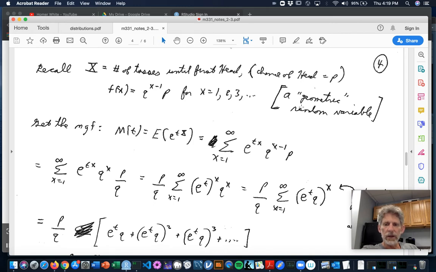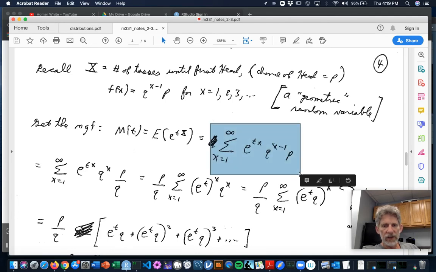So I'd like to get the moment generating function for this geometric random variable. So I'm looking for the expected value of e to the tx for any real number t. So I look at my sample space, and it's 1, 2, 3, and so on. So I've got to sum x from 1 to infinity. And then I've got to do e to the tx times the f of x, which is the q to the x minus 1 times p. See that?